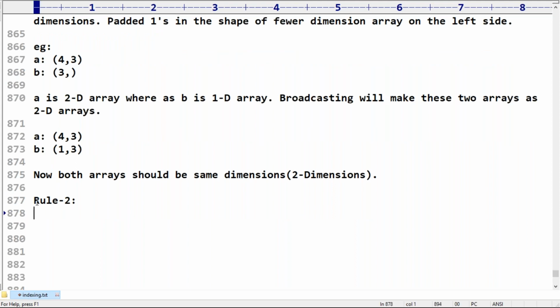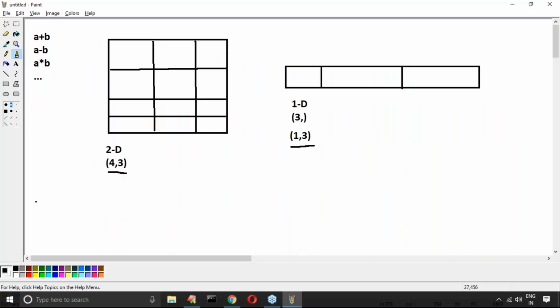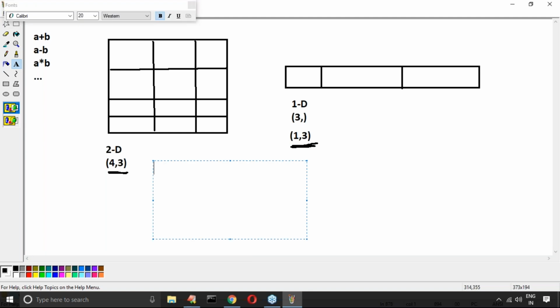Rule 2 is very simple, sir. You added 1. Now the second thing that will happen, observe carefully. What is the first shape? 4, 3. What is the second shape? 1, 3. Understanding these rules is very important, sir. You should understand that, and that's what I have to explain in that style. Observe carefully.